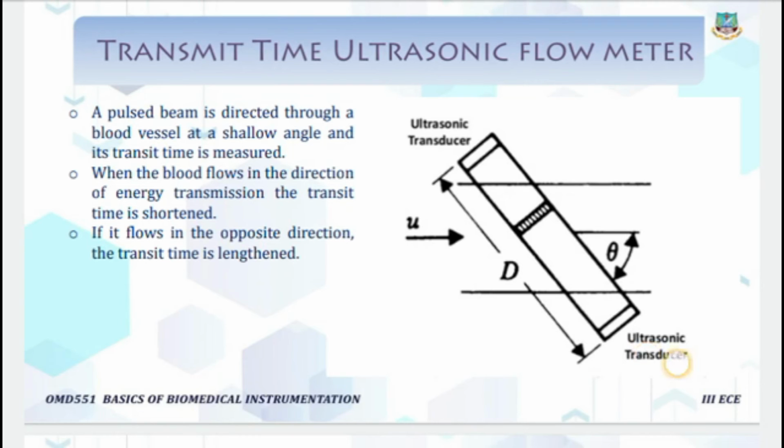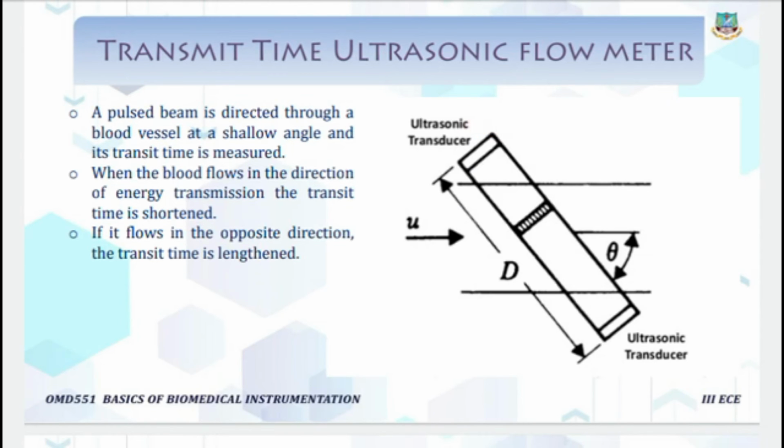And when this one transmits in the other direction and this one receives, we will measure the upstream transmit time, that is TU.